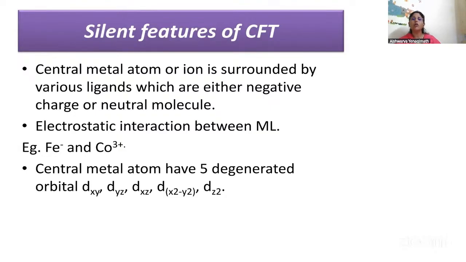The central metal atom or ion is surrounded by various ligands, which are either negatively charged or neutral molecules. The electrostatic interaction between the metal and the ligand is purely electrostatic, for example Fe minus and Co+3. The central metal atom, Co+3, has 5 degenerate d orbitals: dxy, dyz, dzx, dx square minus y square, and dz square.